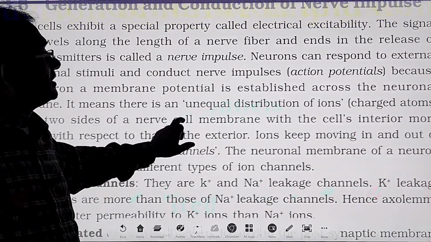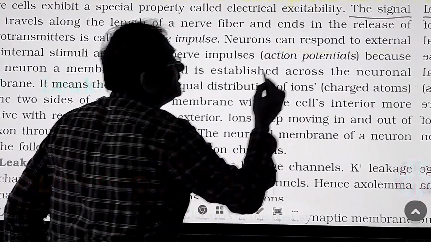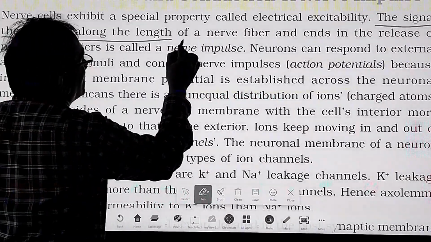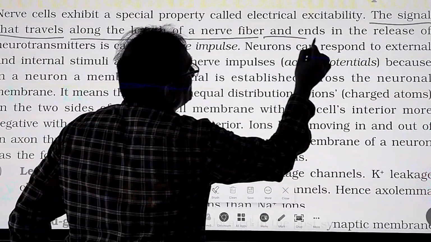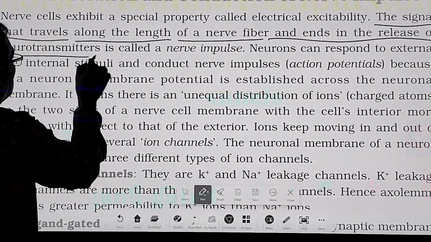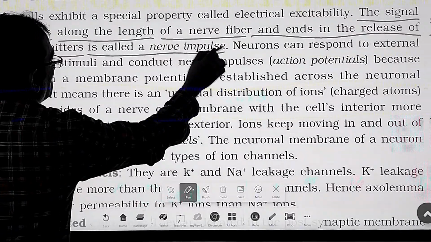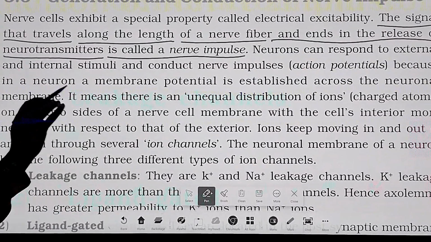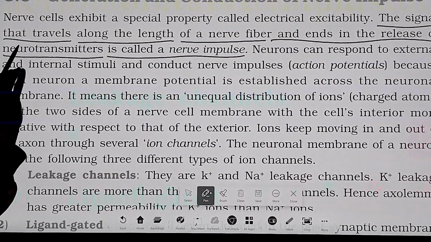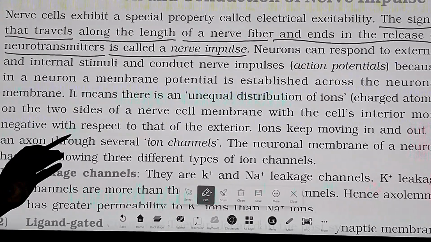The definition says: the signal that travels along the length of a nerve fiber and ends in the release of a neurotransmitter is called a nerve impulse. Here the sentence is vague and hard to understand. So here the signal means the information.